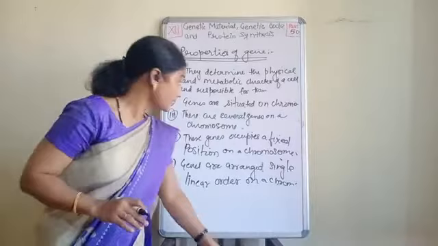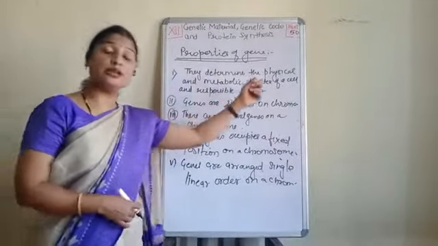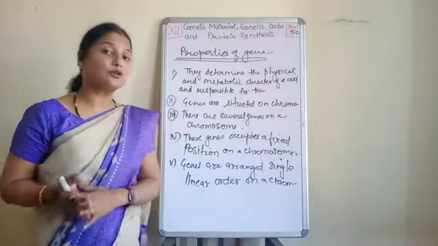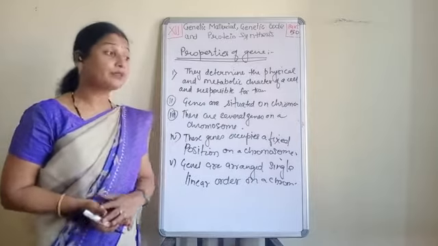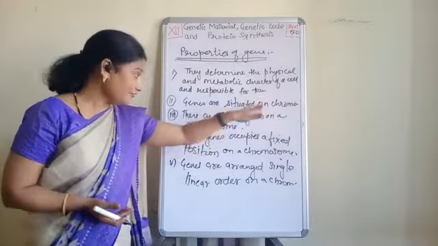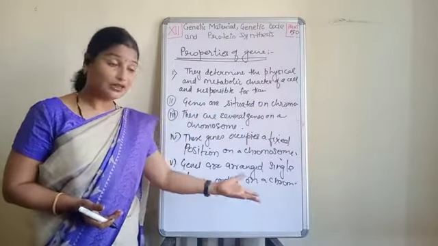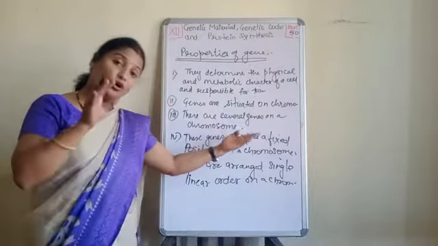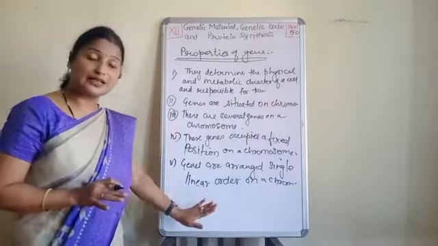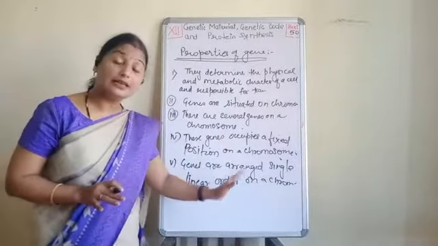That is, a gene determines the physical and metabolic character of a cell, and these characters only transmit from one generation to the other generation. These genes are situated on the chromosome. If they are situated on the chromosome, the number may be several. Okay? And after that, they always occupy a fixed position. Clear? And then on a chromosome, they all will be arranged in a single linear order.